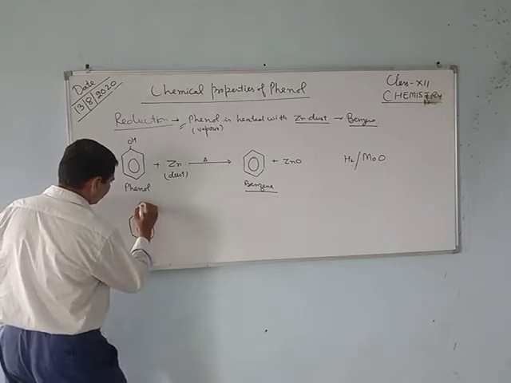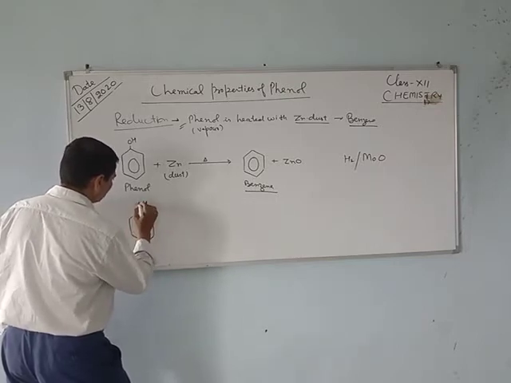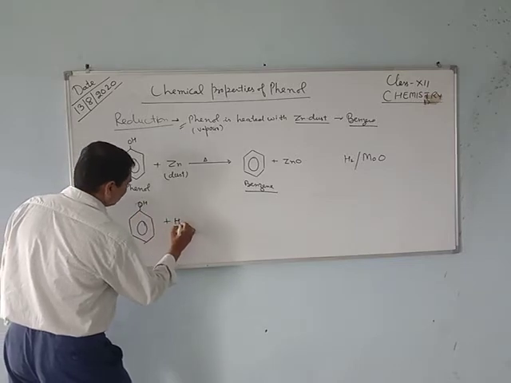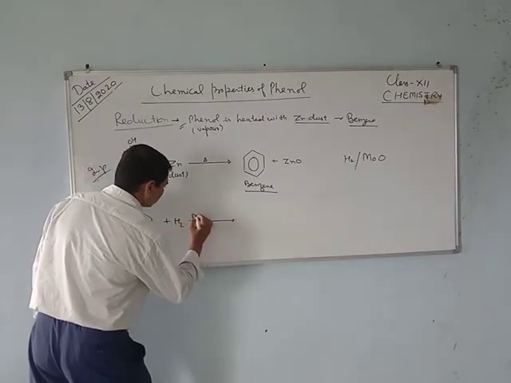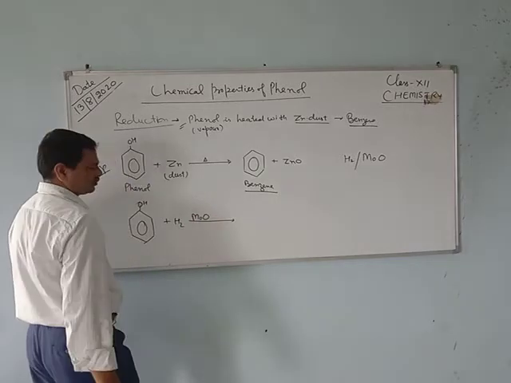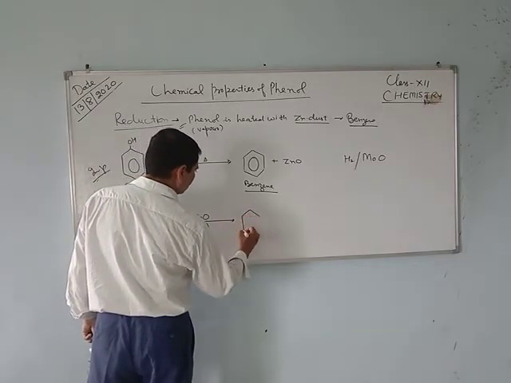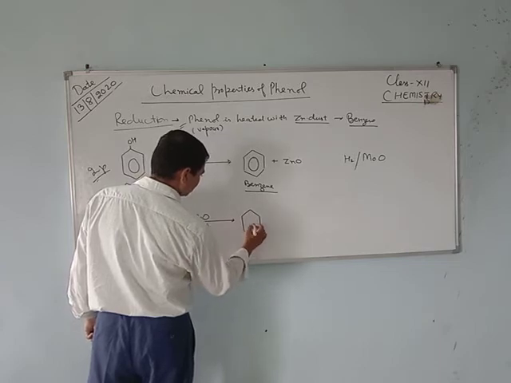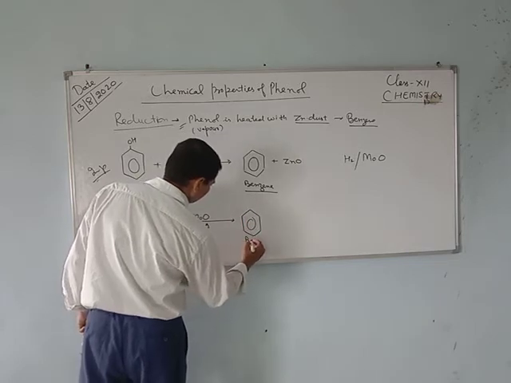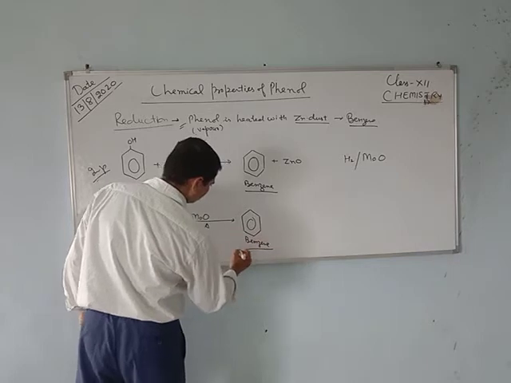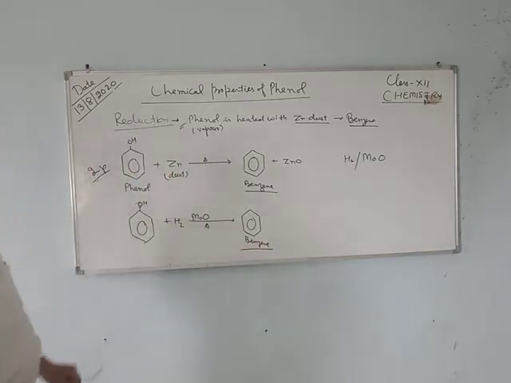This is phenol and hydrogen, and we take molybdenum oxide and heat it, then again benzene is formed.